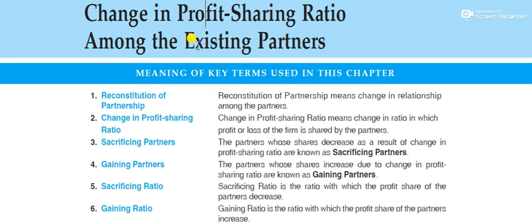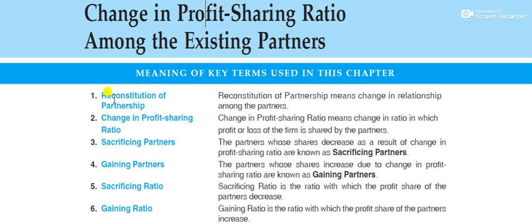Why do the existing partners, who are already running a particular business, want to change their profit sharing ratio? What are the reasons behind it? Because ultimately, change in the profit sharing ratio among the existing partners means a change in the relationship among the partners.